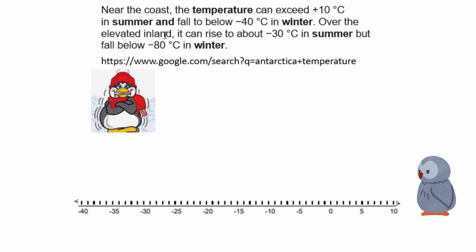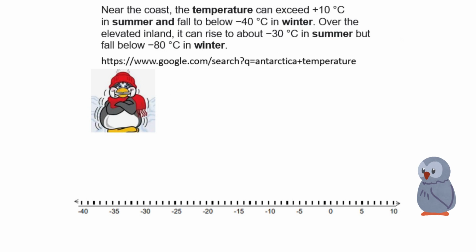However, far from the coast, it can go up to negative 30 degrees Celsius in the summer. And when he's drinking soda and having ice cream, it will be negative 30. Jesus Christ. And it can fall below negative 80 Celsius in the winter. Even Poncho will be cold. So we are going to see that difference there by the coast.